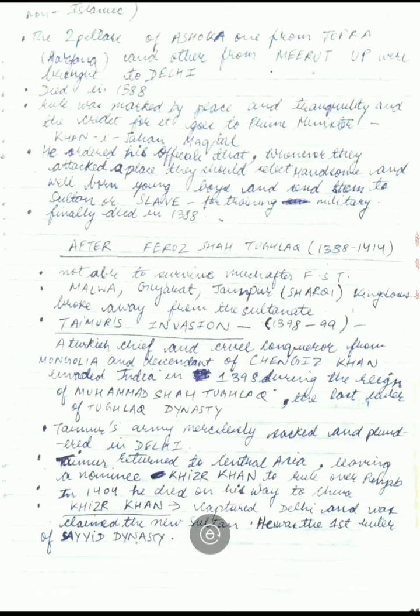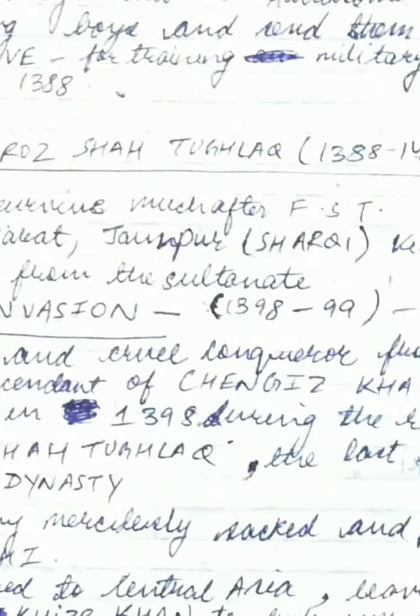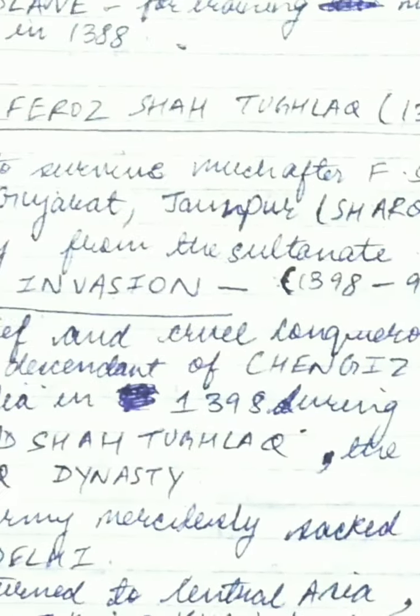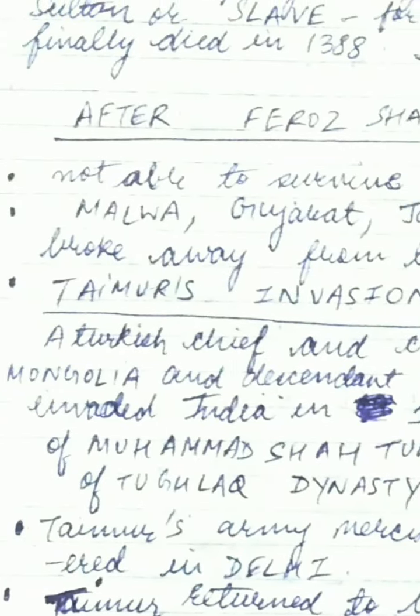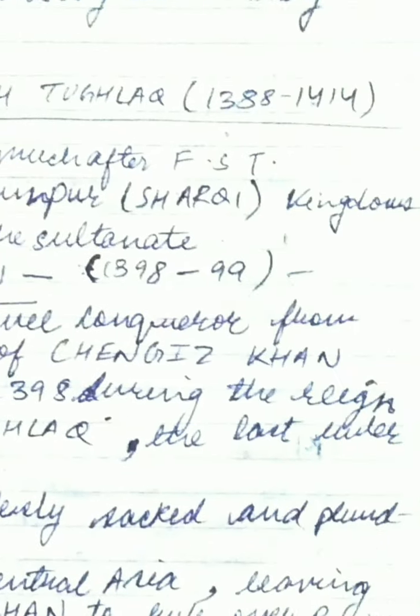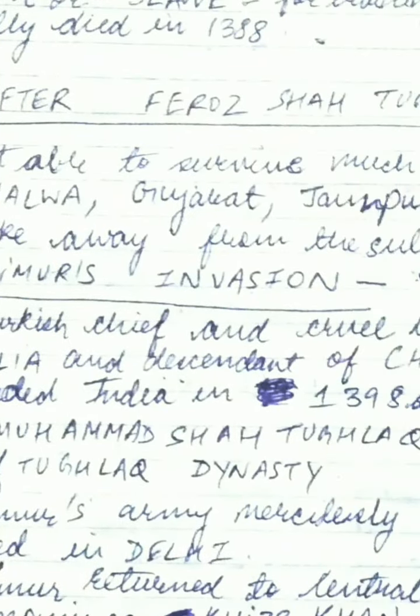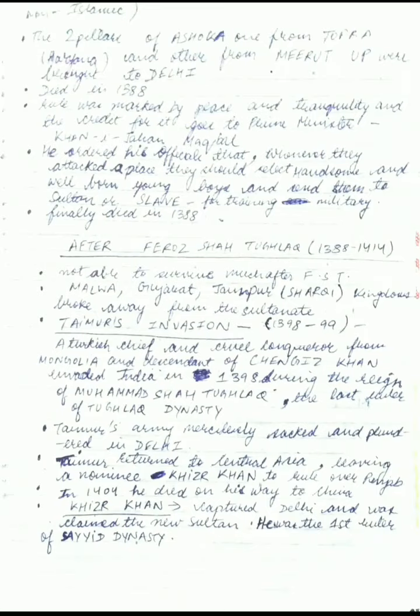There was an invasion of the Tughlaq dynasty in 1398-99, which was by Timur. Timur was a Turkish chief and a very cruel conqueror from Mongolia, and he was a descendant of Genghis Khan. As you can see here, Genghis Khan and Timur's invasion: a Turkish chief and cruel conqueror from Mongolia and descendant of Genghis Khan.